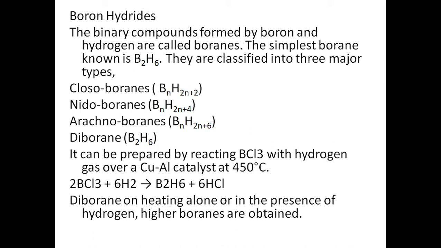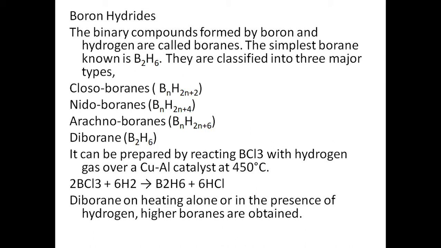It can be prepared by reacting boron trichloride with hydrogen gas over a copper aluminum catalyst at 450 degrees centigrade. Here we see boron trichloride reacting with hydrogen to give B2H6, that is called diborane.